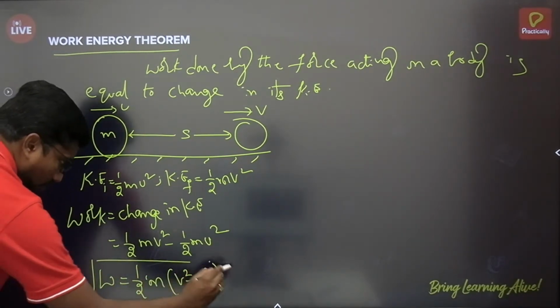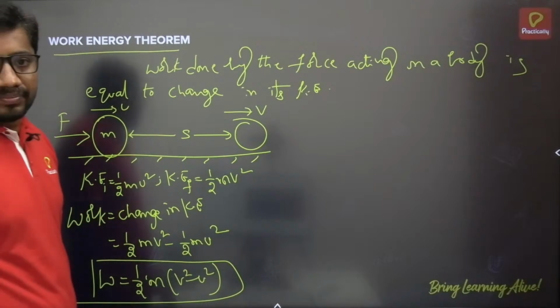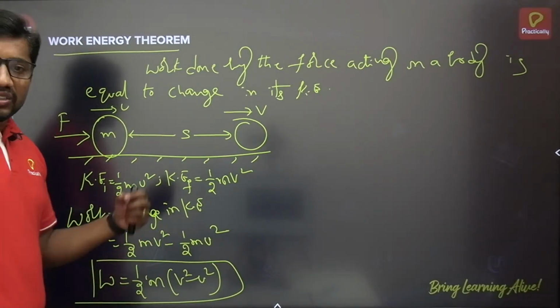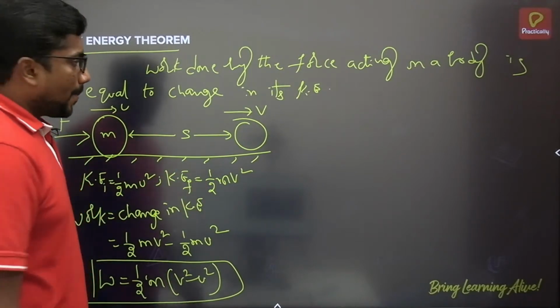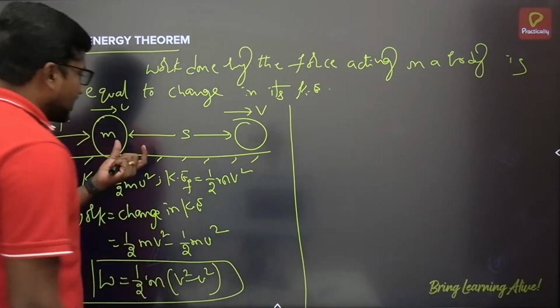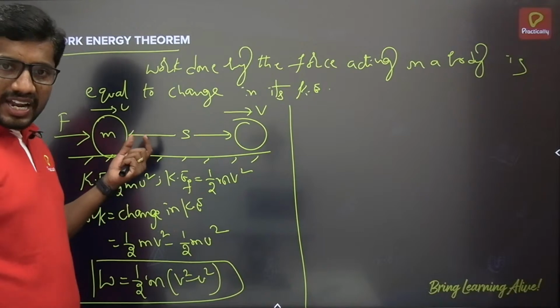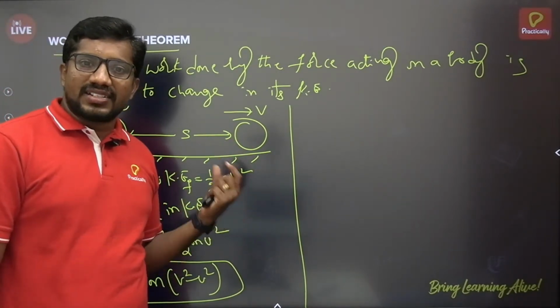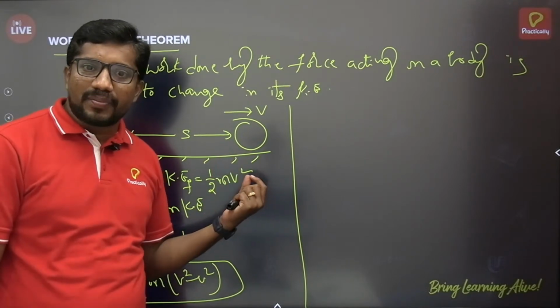This is what the work energy theorem is stating. Work done by the body is equal to the change in kinetic energy. So let us see how we can prove it. Consider an object having mass m which is traveling with a certain velocity. Let's say the initial velocity of the object is u meter per second.